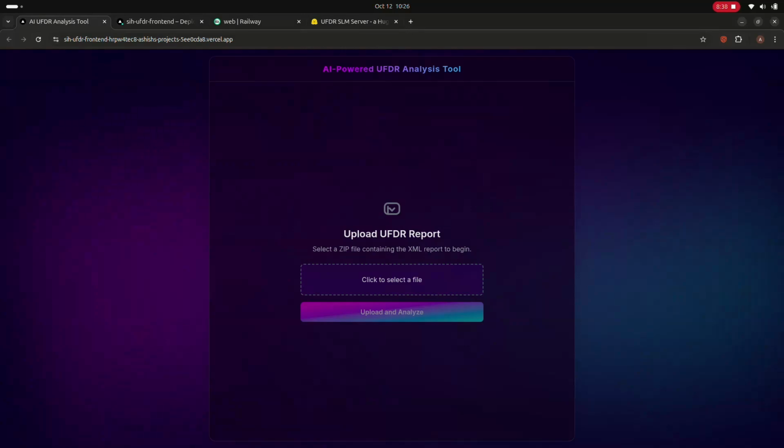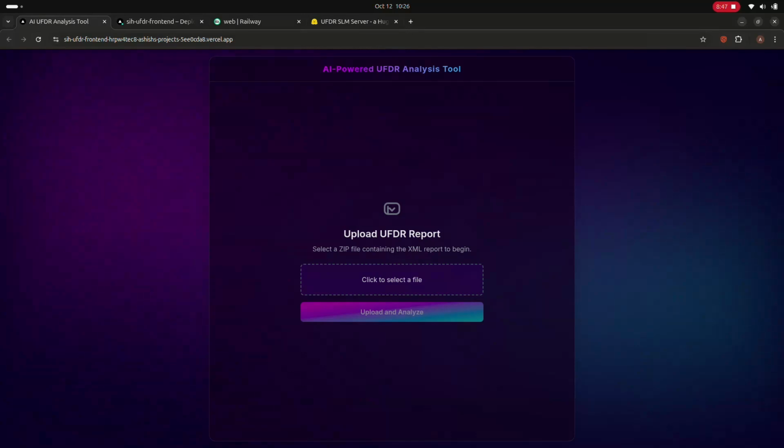As you can see, the impact is clear, reducing investigation times from weeks to minutes to seconds, and it empowers the forensic field with the help of AI. So that's all for this project.